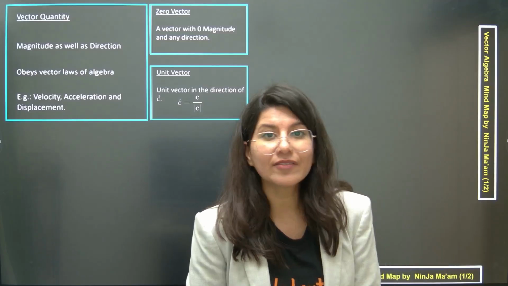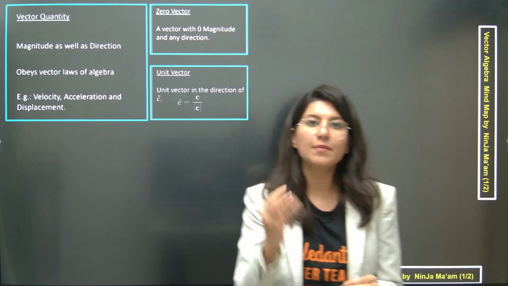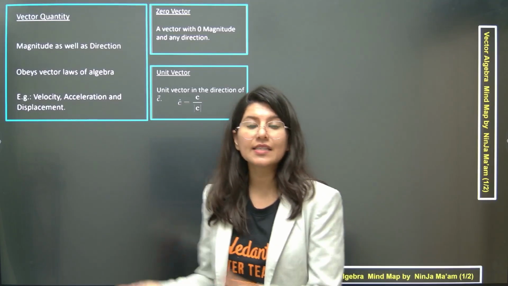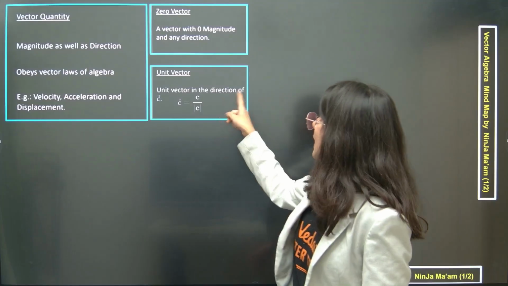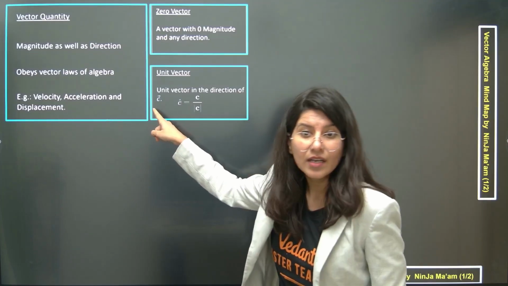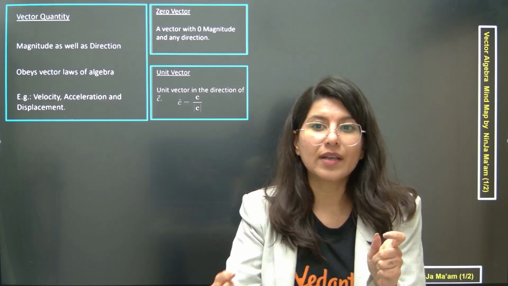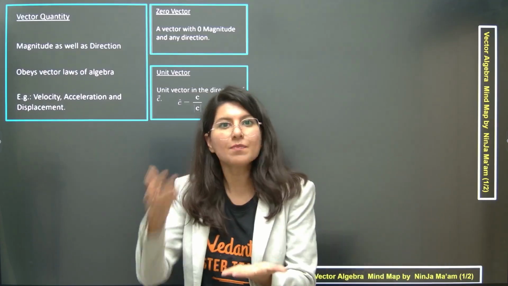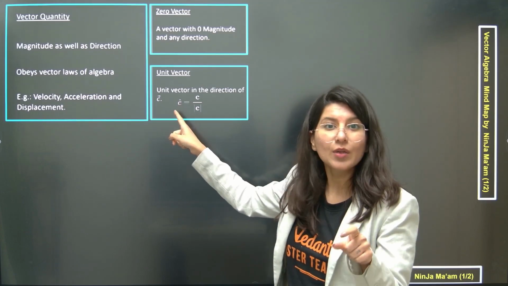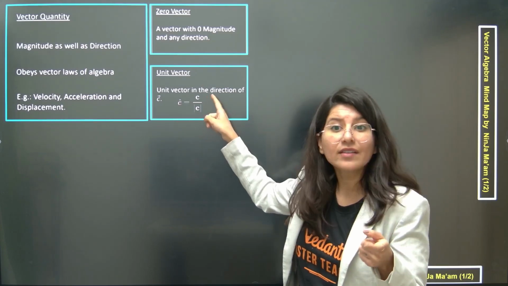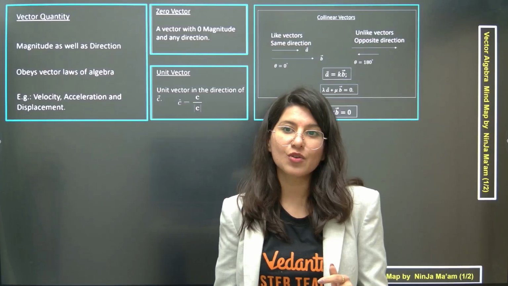Now, what is a unit vector? A unit vector is very important when it comes to your JEE Main. There might be instances where you have to calculate a unit vector. So the unit vector in the direction of vector C will be C cap. Cap means the magnitude is 1. So basically a unit vector means the magnitude of that vector should be 1. C cap is a unit vector which equals vector C upon magnitude of C. So these are the two definitions which you have to keep in mind.